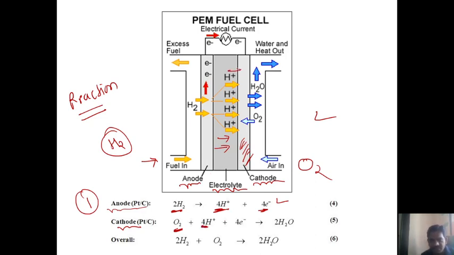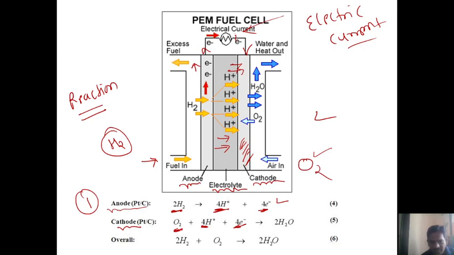If you observe here, guys, after the hydrogen is ionized into H+ and electrons, these electrons go toward the circuit, and there is generation of electric current. Then the electrons come through the circuit and go toward the cathode electrode. So electrons come through the circuit, generating current, electricity, and from this circuit they are transferred toward the cathode.